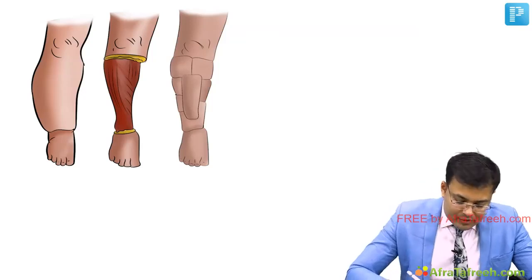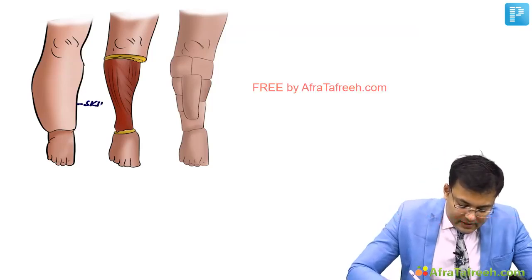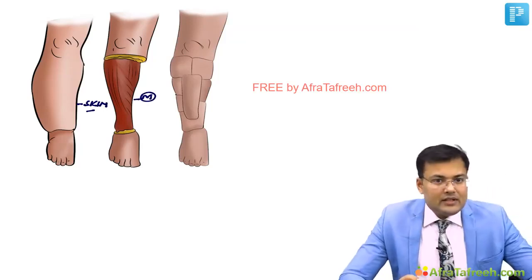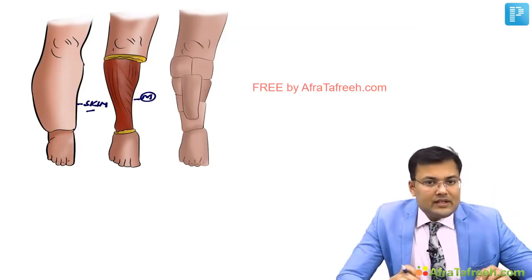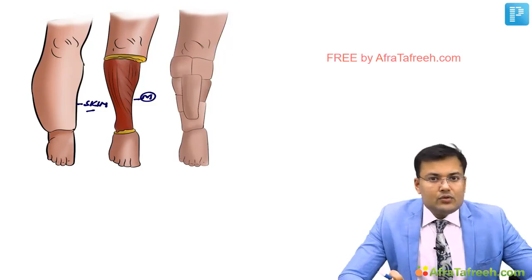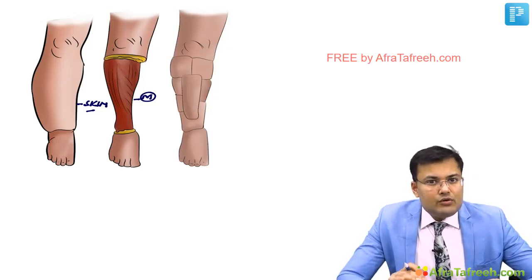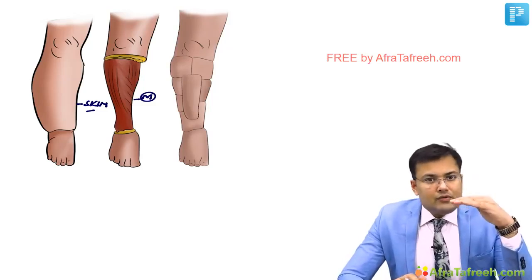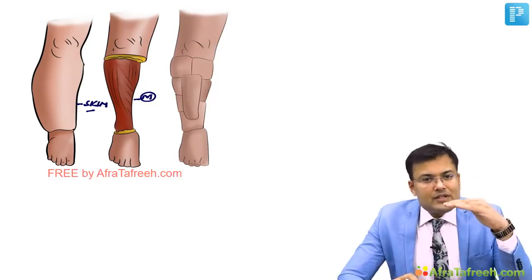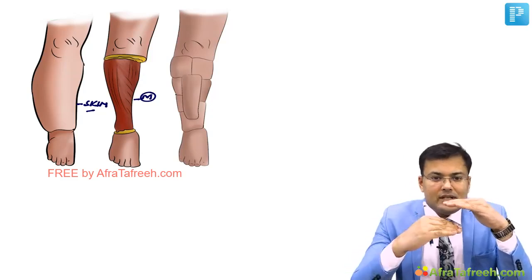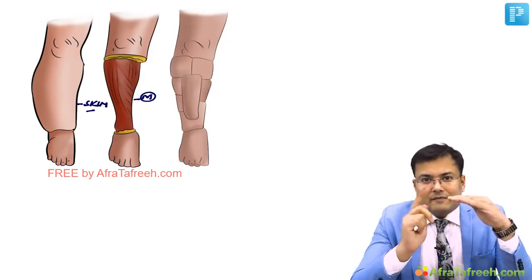And what is an excisional operation? Now see this diagram, you can see this is the skin and this is the muscle. Clear? In between skin and muscle, there is fat, unhealthy tissue, fibrous tissue, and an excessive amount of fluid. Whatever unhealthy tissue, fluid, fat and fibrous tissue is present between the skin and muscle is excised circumferentially.